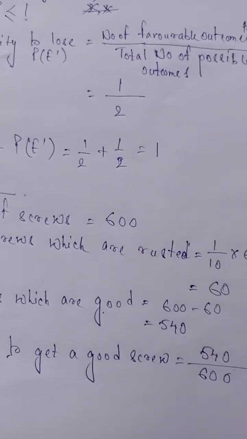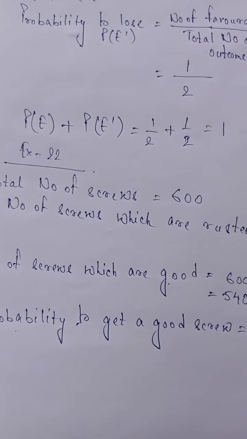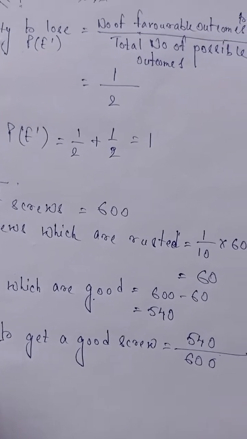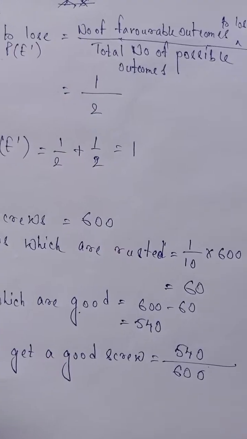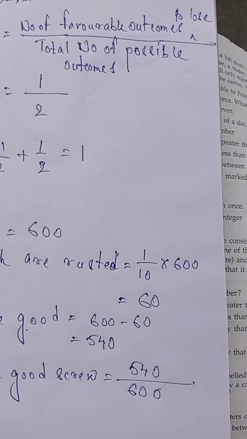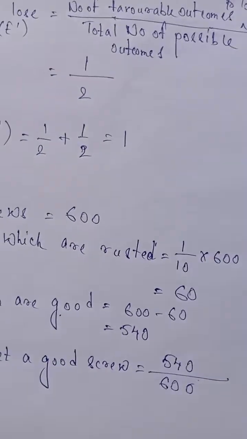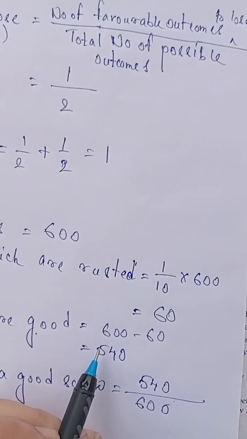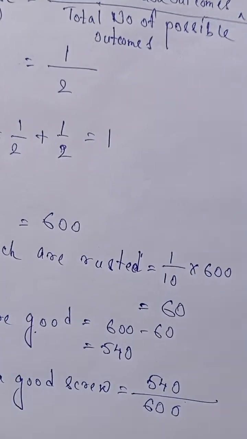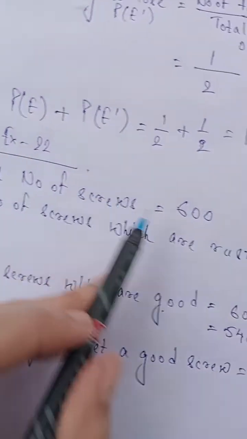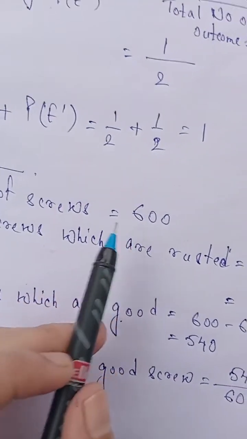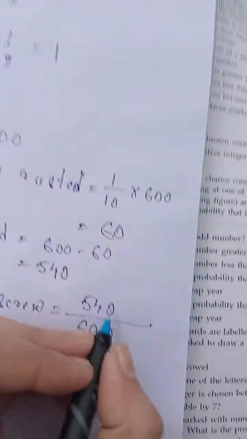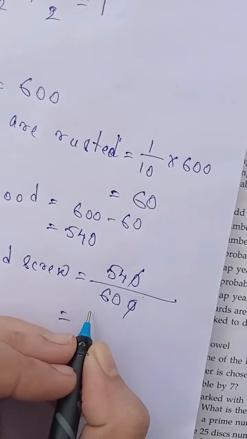So see, the probability to get a good screw is what? It will be the number of favorable outcomes. And what is the outcome? To get a good screw. What is the favorable outcome? That is 540. And what is the total number of screws? The total number of screws is 600, so that will be our total number of possible outcomes. So that is 600.